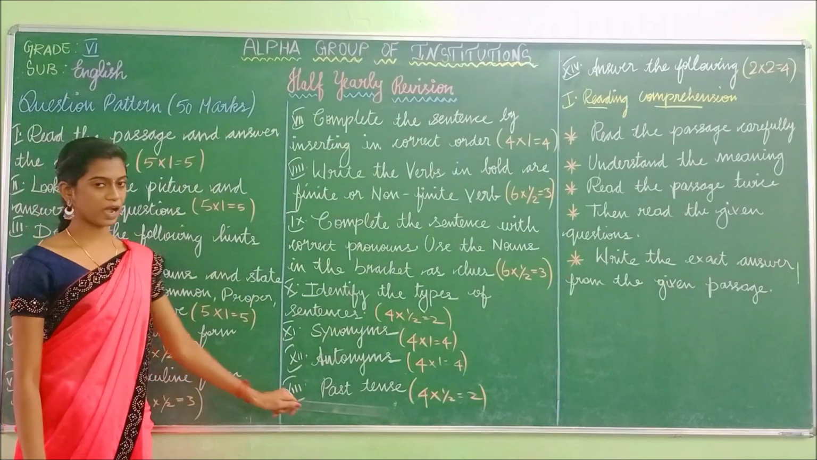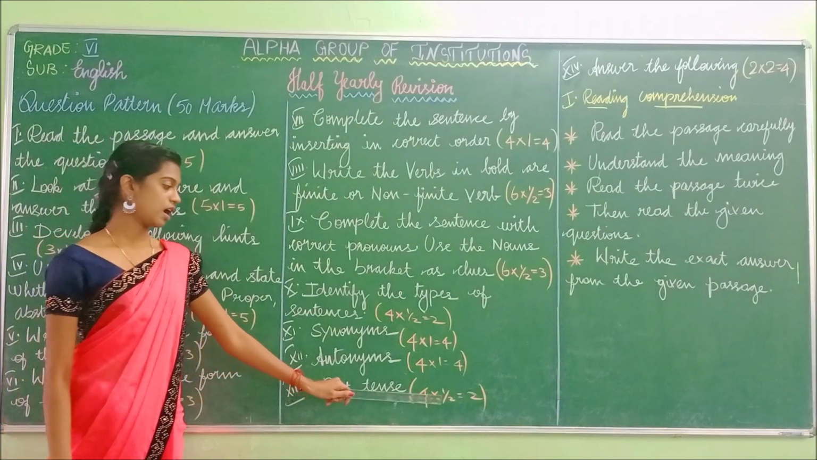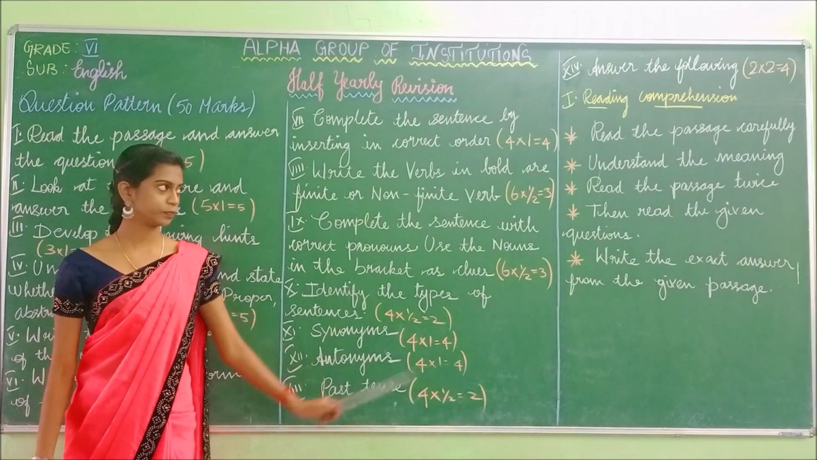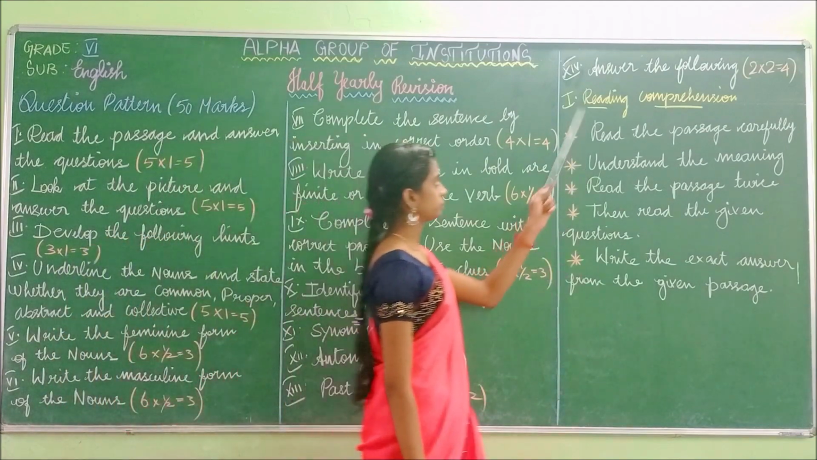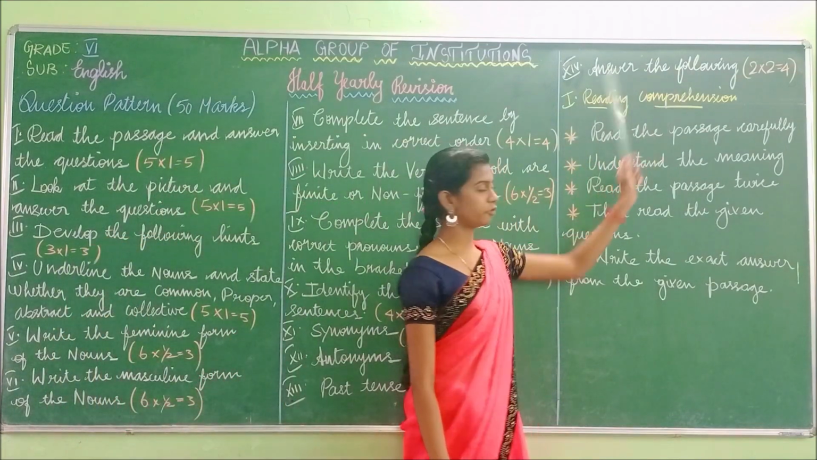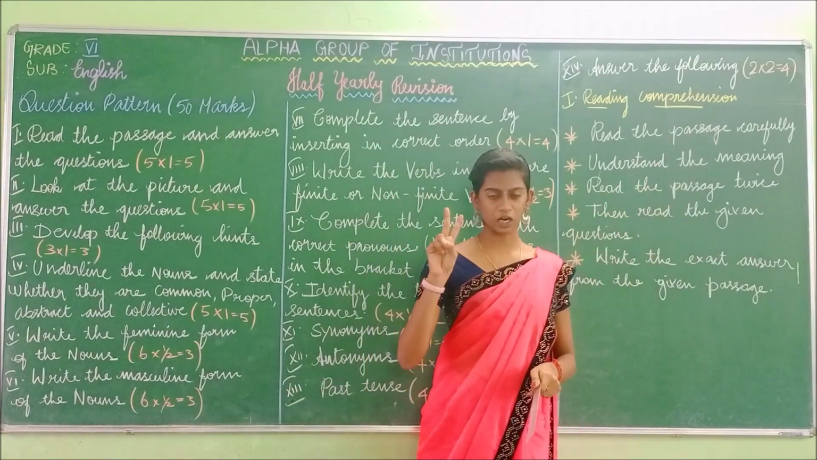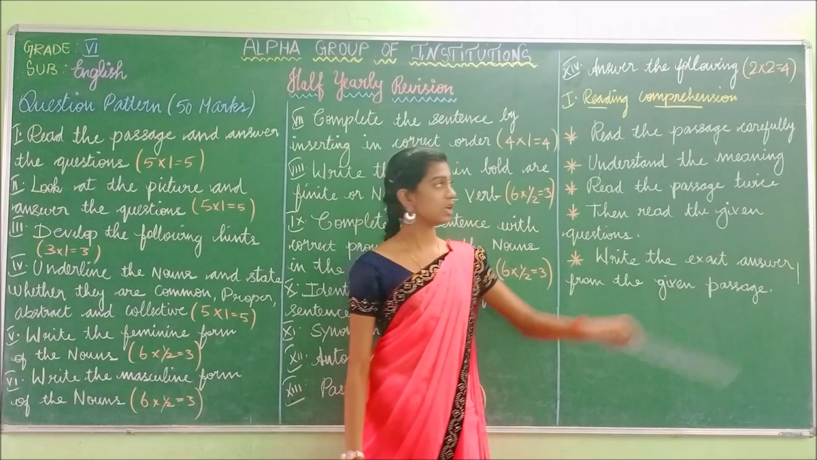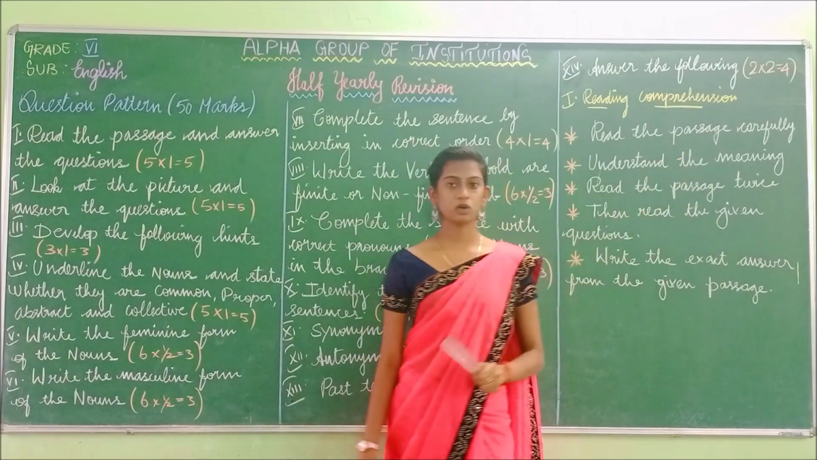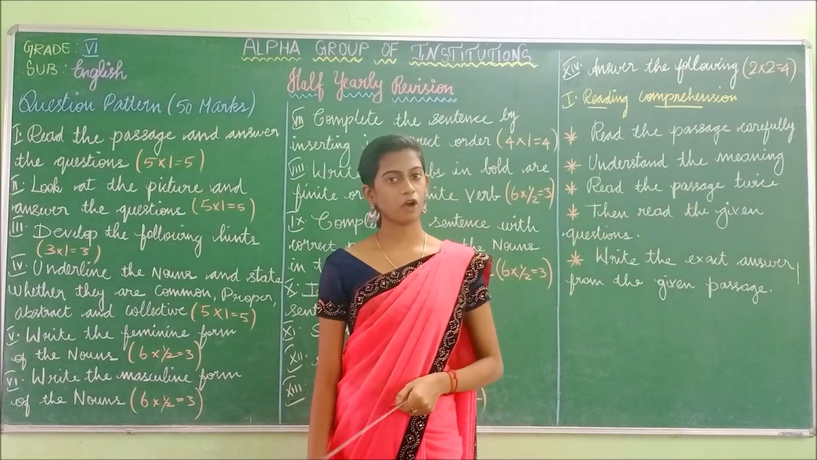And next one is the past tense. There will be 4 past tense and each carries half mark and totally 2 marks. And at last, you will be asked to answer the following questions. Each question carries 2 marks. So you will be given 2 questions and each carries 2 marks and totally 4 marks. So you are going to write your exam for 50 marks.